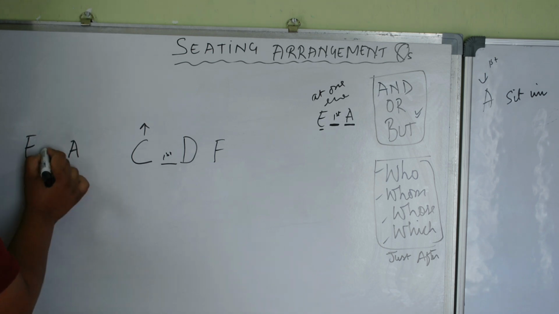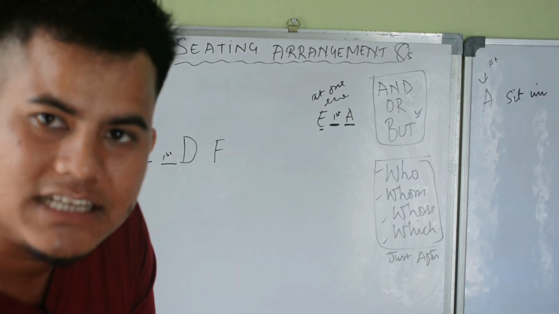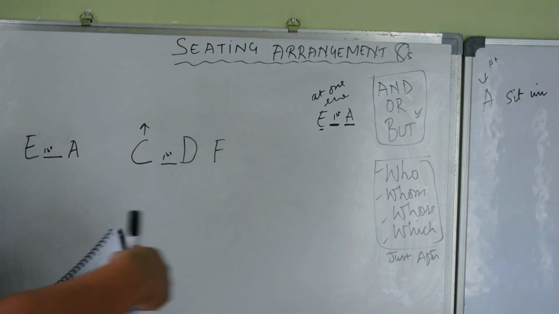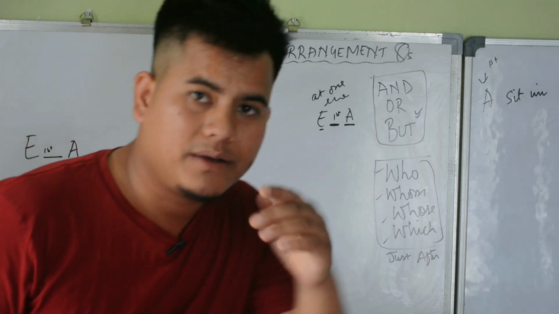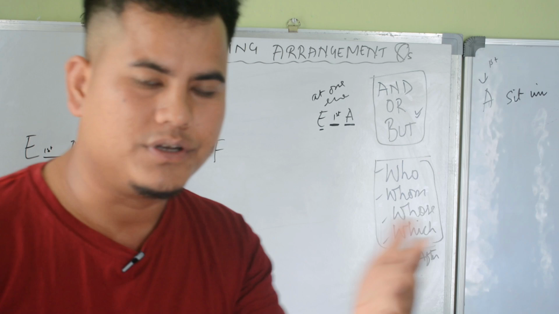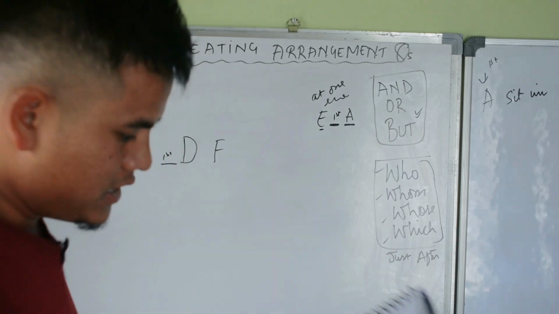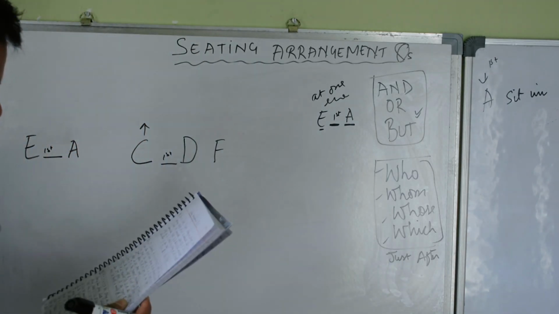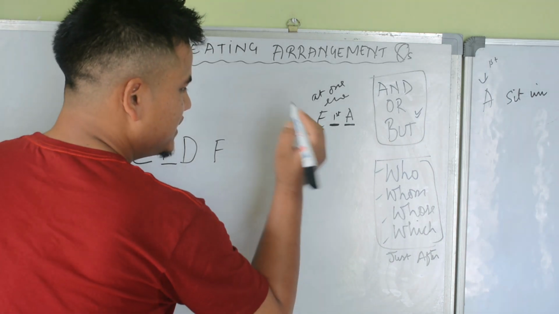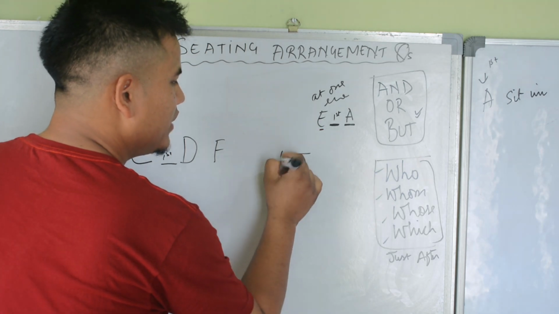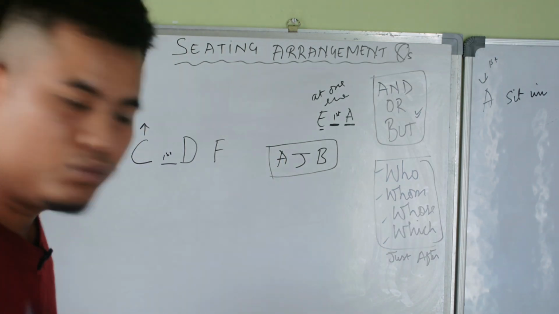So E is the first person. Now the next condition: J is the nearest neighbor of A and B. J is the nearest neighbor of A and B.